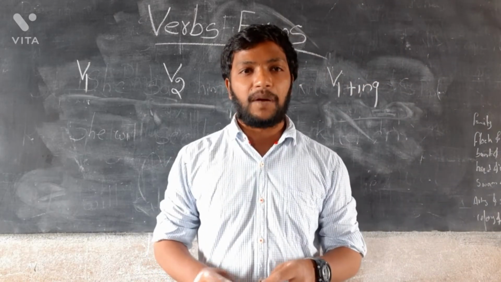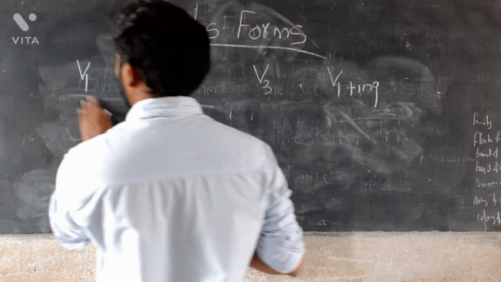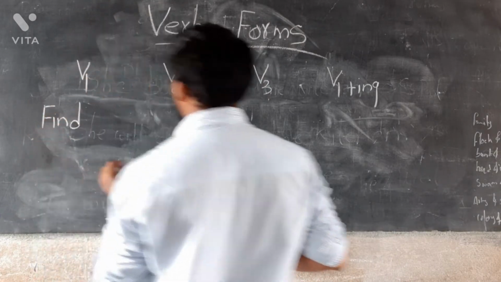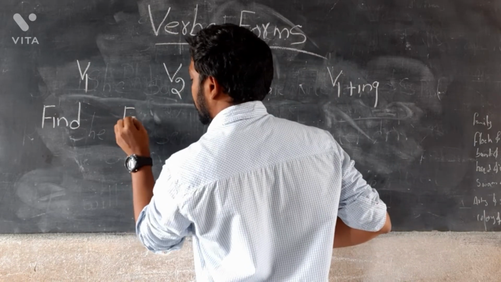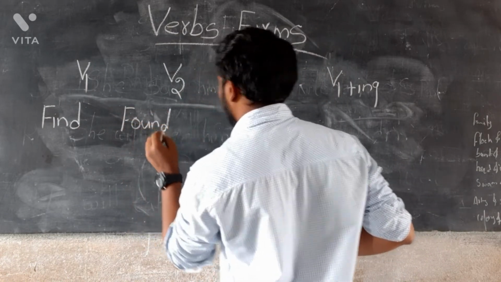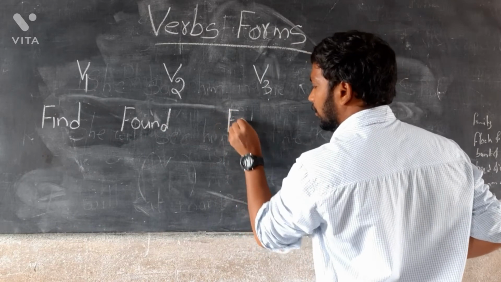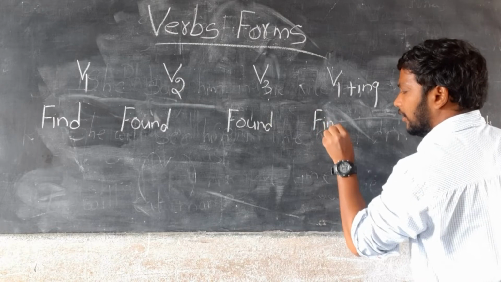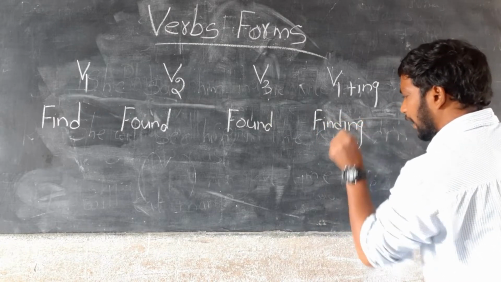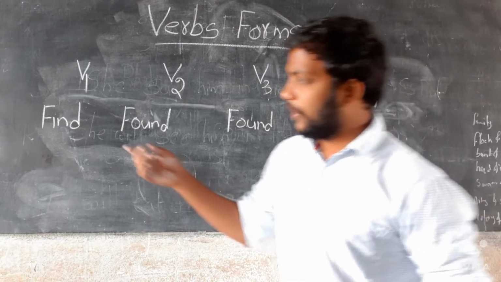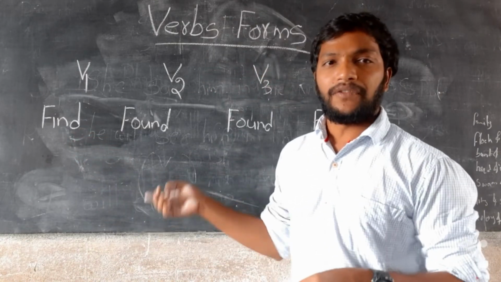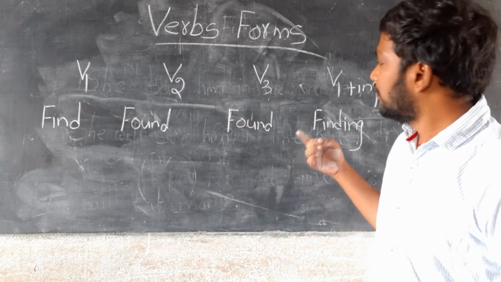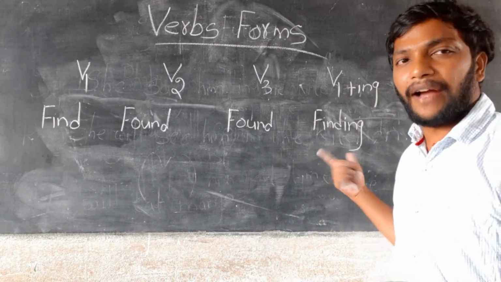Now we will see some examples. Find, found, found, finding. V1 is find, V2 is found, V3 is found, and V1 plus ing is finding.